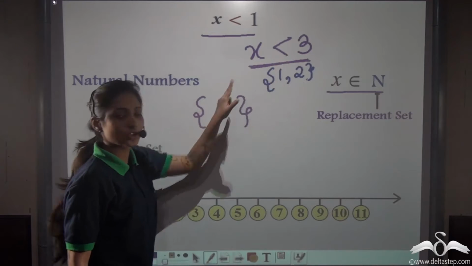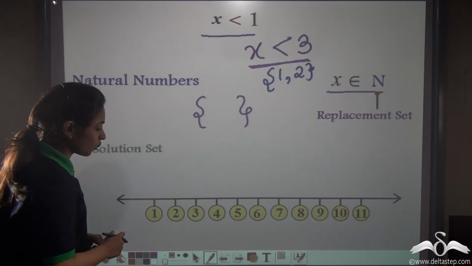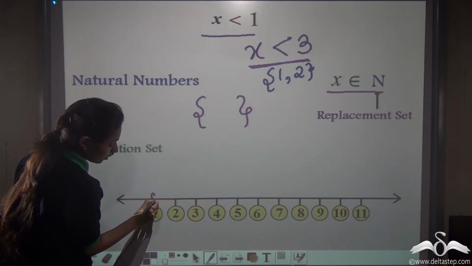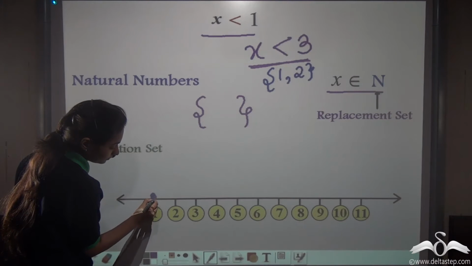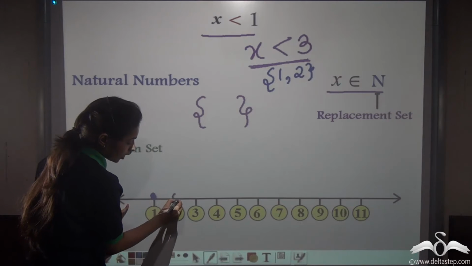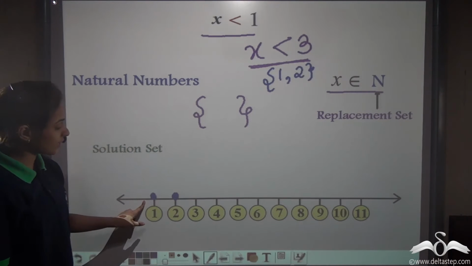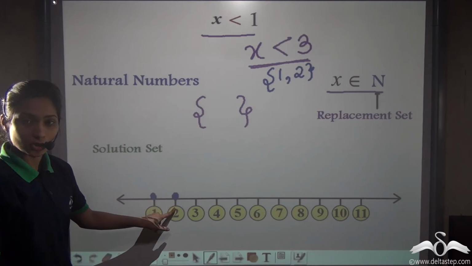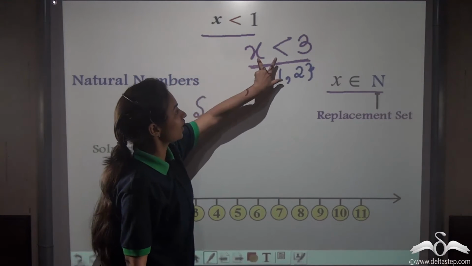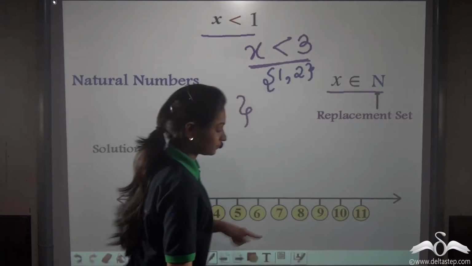So we would have a solution for this linear inequation, and we can plot this. Let us plot. We will make a filled circle on 1, a thick dot, and on 2 like this. So this represents that 1 and 2 are the solutions for our linear inequation x is less than 3, where x belongs to natural numbers.